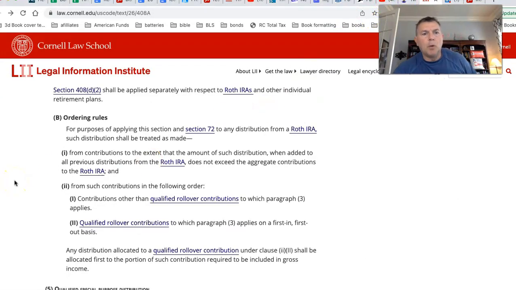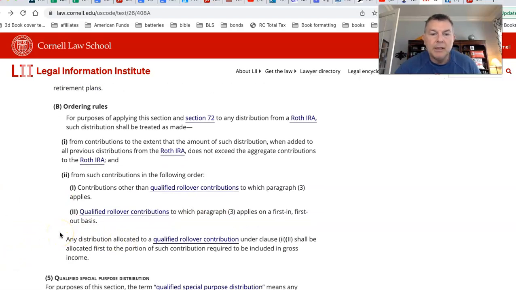This is Cornell Law School. Ordering rules for rules applying to Section 72 to any distribution from a Roth IRA. Such distribution shall be treated as made from contributions. We talked about that. Contributions come out first. From such contributions in the following order: contributions other than qualified rollover contributions, and any distribution allocated to a qualified rollover contribution shall be allocated first to the portion of such contribution required to be included in gross income. That's what we just talked about. Just keep that in mind.